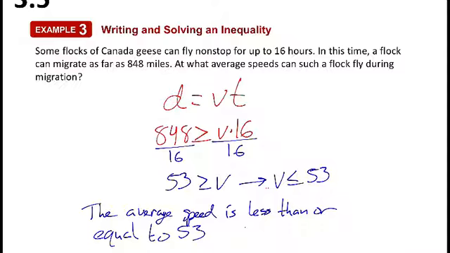So we're talking about speed, and the units we're given are miles and hours, and we had 848 miles. Let me write this up here. Probably should have done this a little earlier. 848 miles divided by 16 hours. So it's going to be miles per hour. You can write that as miles per hour, miles over hours, or you can write it as mph for miles per hour. Either way works. Or the words.